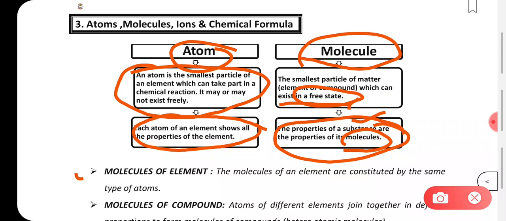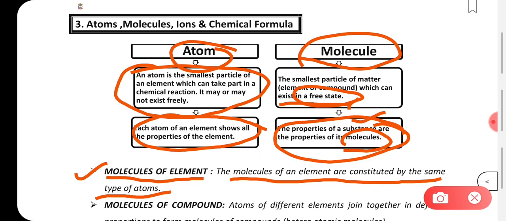Now molecules of elements. The molecules of an element are constituted by the same type of atoms. Let's say it is O2. So O2 is a molecule of the element oxygen. It is constituting the same atom.